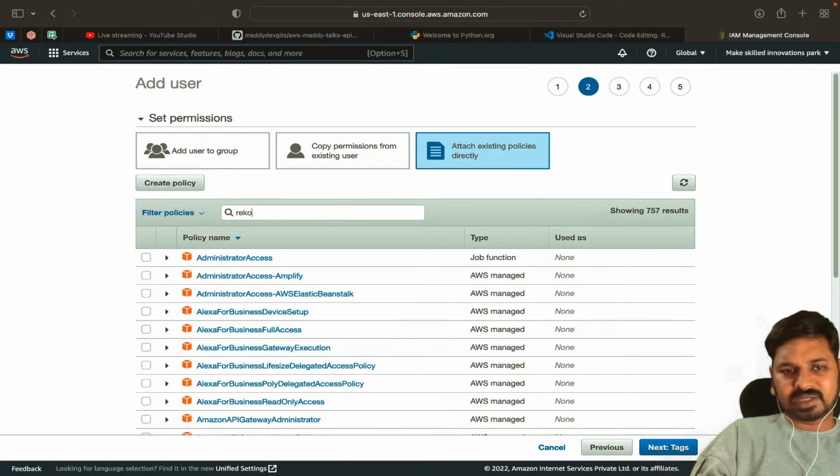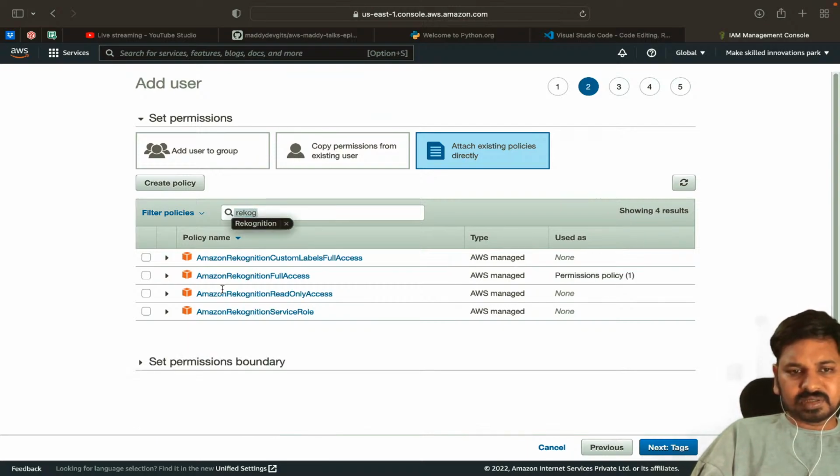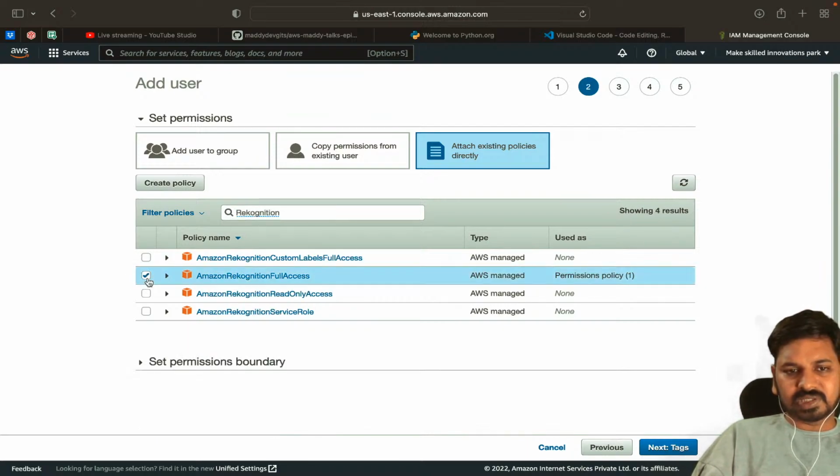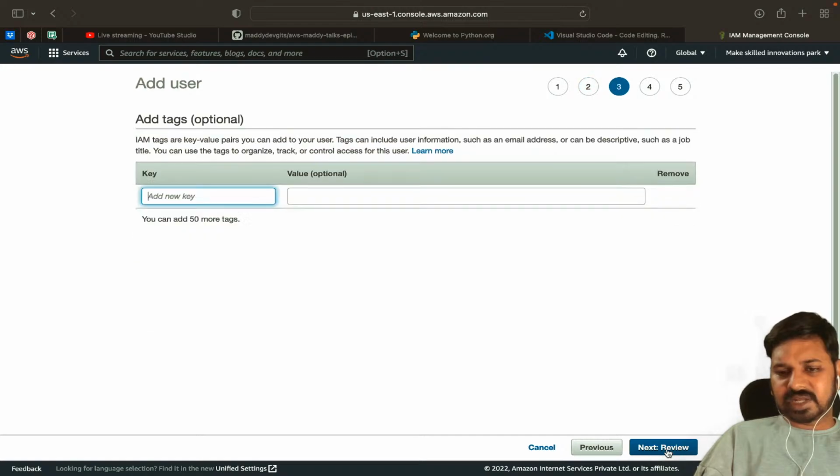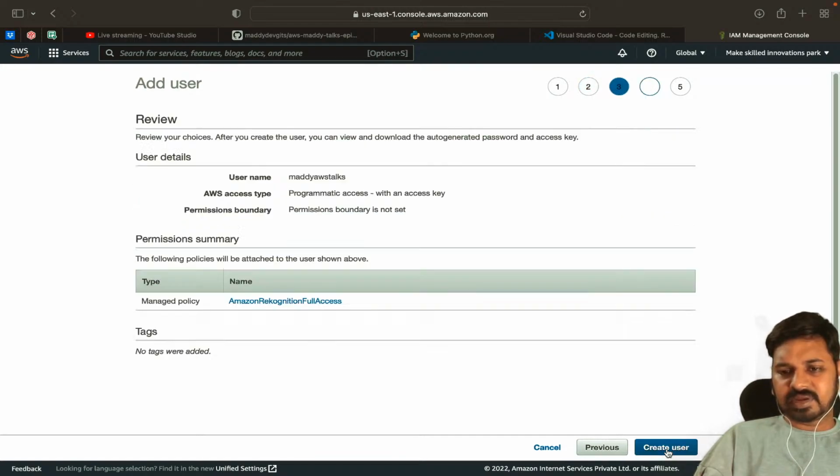Here we have Rekognition full access, so we select this policy called Amazon Rekognition Full Access, so that you can do whatever you want with the Rekognition API. You can do object detection, face comparison, celebrity recognition, or reading text from an image. Everything can be done by selecting this checkbox, and then we click Next, Tags, Next, Review, and then Create user.